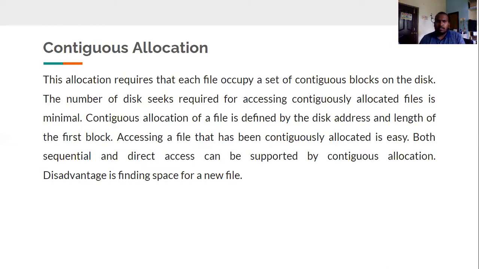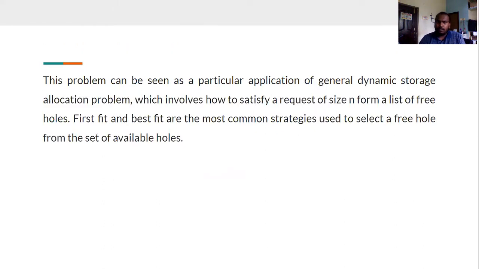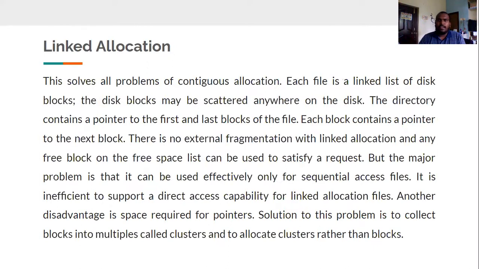The disadvantage is finding space for a new file. This problem can be seen as a particular application of the general dynamic storage allocation problem, which involves how to satisfy a request of a given size from a list of free holes. First fit and best fit are the most common strategies used to select a free hole from the set of available holes.